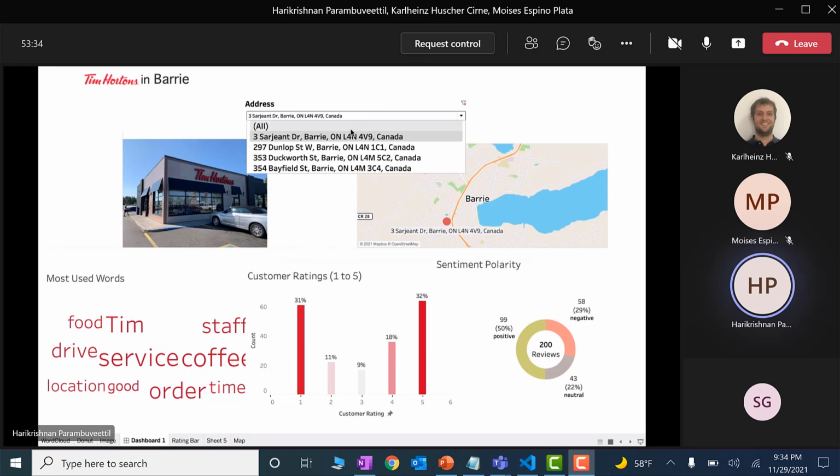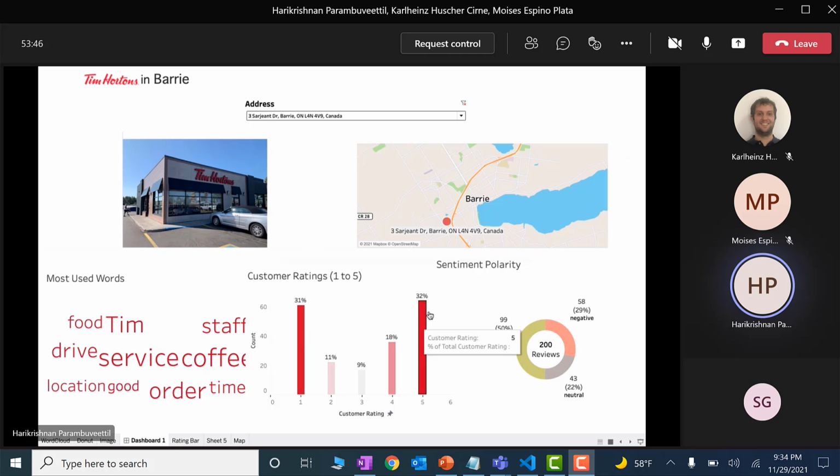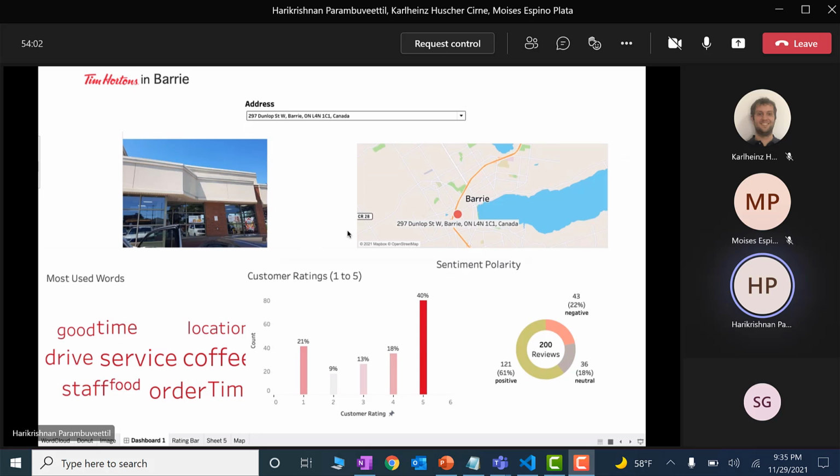So we have 4 Tim Hortons. The first one is the Tim Hortons on Surgeon Drive. It is comparatively a good one, and it has 50% positive reviews and 29% negative reviews. Most of the ratings are good, only the problem is there are too many 1 ratings. So here we are showing the location, and here is the image. In the case of the second one, in Dunlop, when we change the name, the image changes, and also the location changes. This one got more 5-star ratings than the previous one, and it has more positive reviews also.